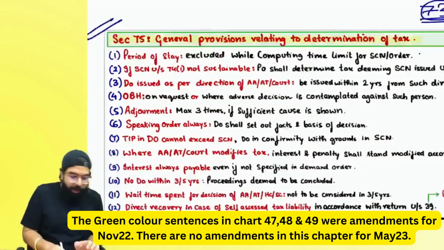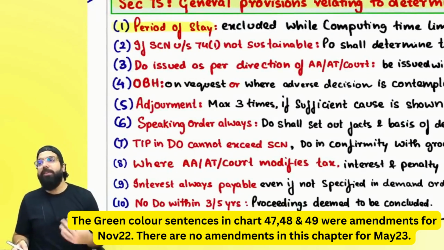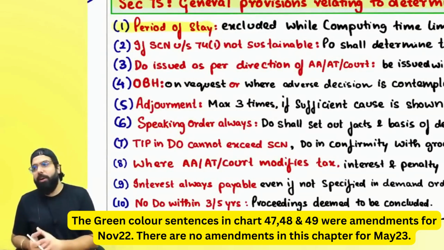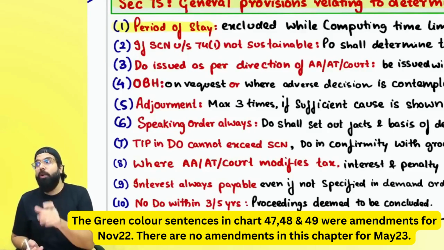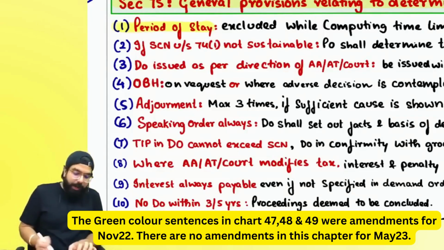Everyone listen to me very carefully. Sir, first of all, the period of stay. If the court has put a stay, and the show cause notice and demand order cannot be raised at that time, then baba, the period of stay by the court has to be excluded while calculating the period for raising the show cause notice and demand order.